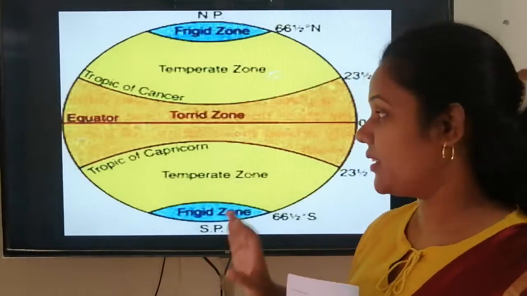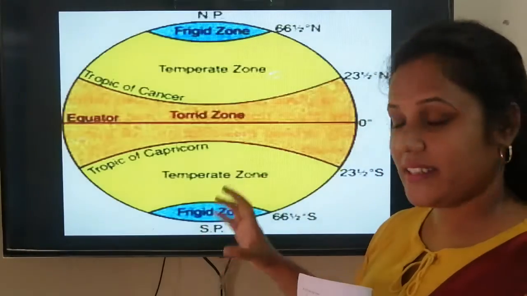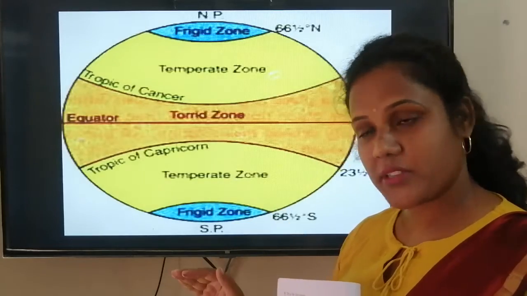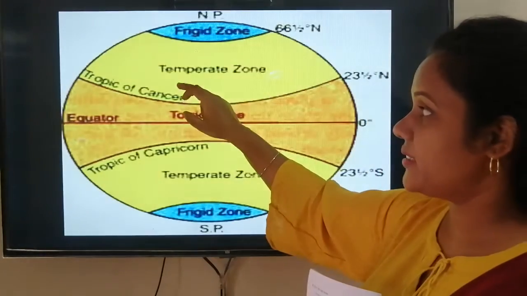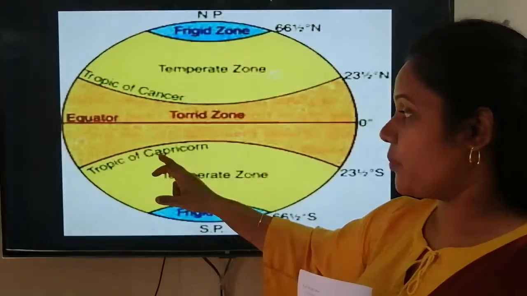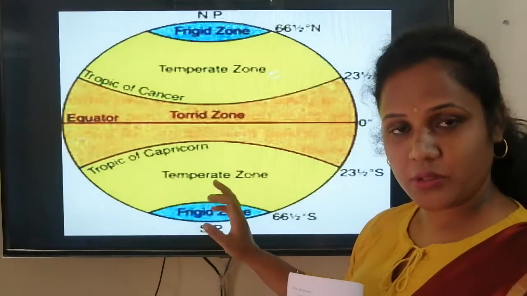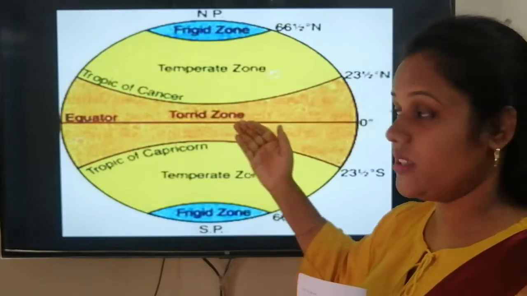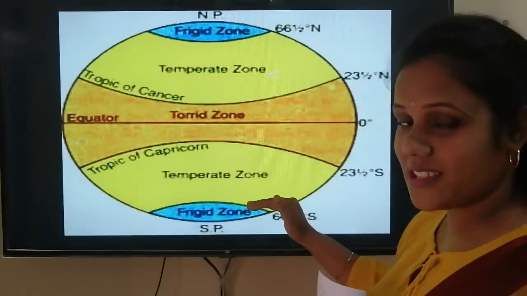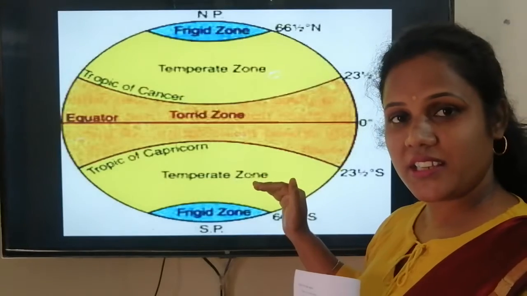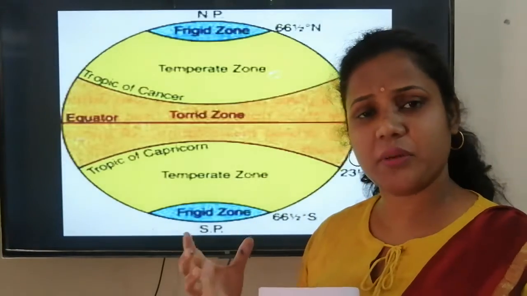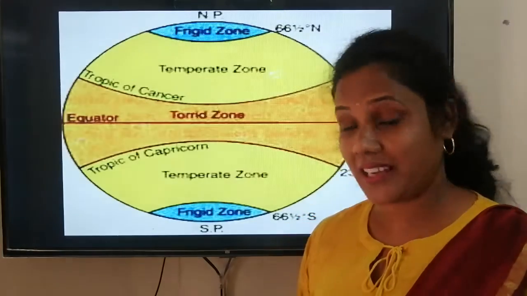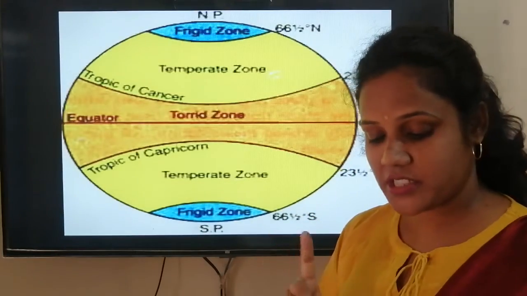Understood about the grassland? Where is it located? It is located in the temperate zone. The temperate zone is in both hemispheres, which I have shown you, from the Tropic of Cancer to the Arctic and the Tropic of Capricorn to the Antarctic. Both are temperate, but they are located in both hemispheres. Sun rays fall slanting, that's why these places have a moderate climate, neither too hot nor too cold. Understood? That was the first paragraph.